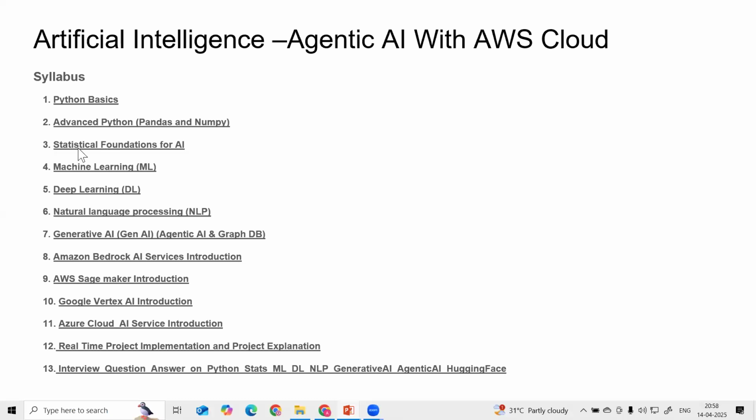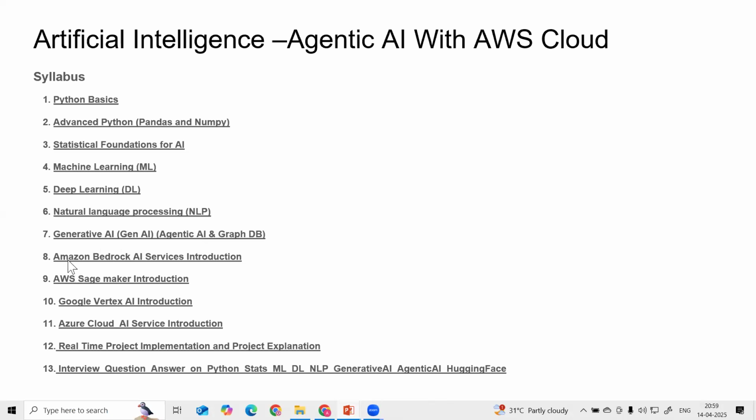And then we are going to cover the statistical foundation for AI. Statistics is very important to learn AI and this AI/ML course, and I will be covering the statistics. Once Python and statistics are completed, we are going to start machine learning. After machine learning we are going to see deep learning. Then after deep learning we are going to start natural language processing, NLP, in detail. After that we are going to start generative AI applications, Gen AI, and agentic AI, which nowadays everyone is talking about, right? So those will be included in this course also.